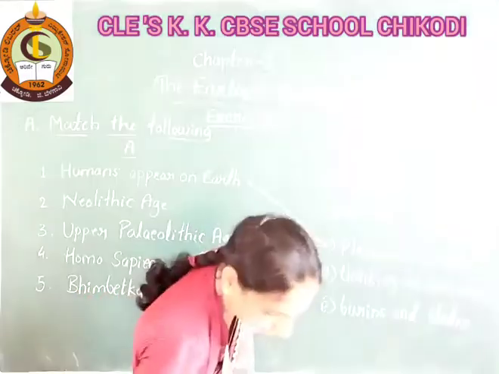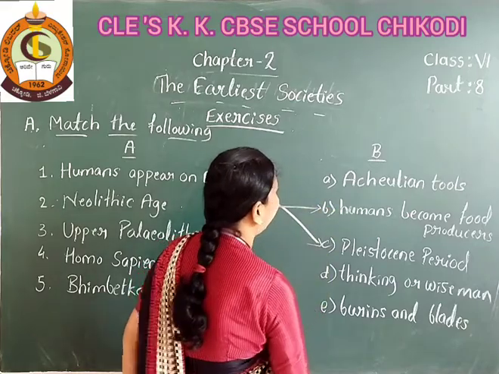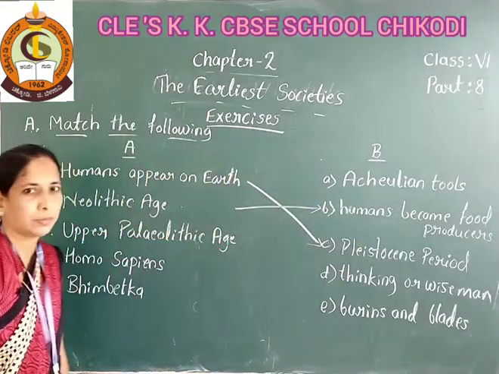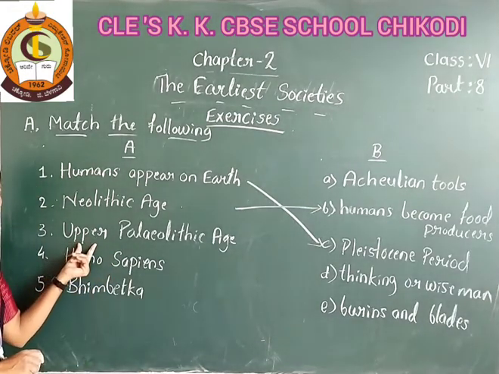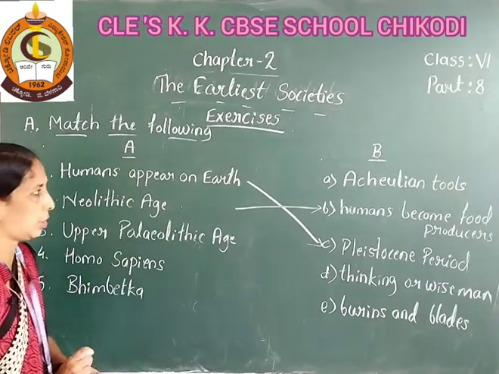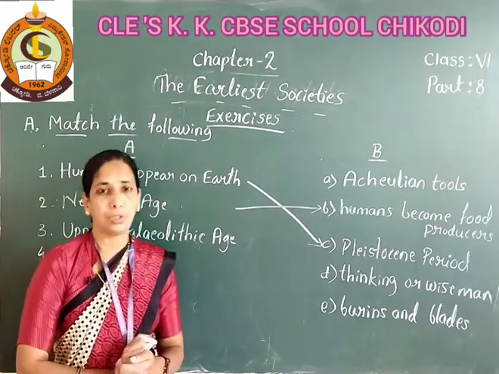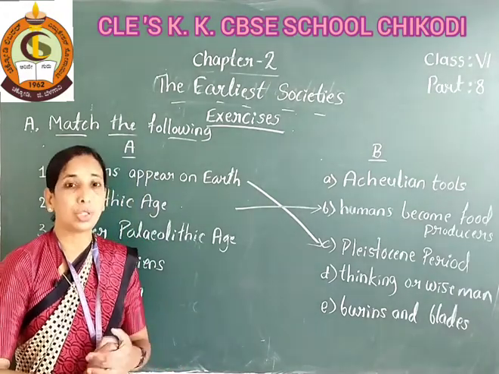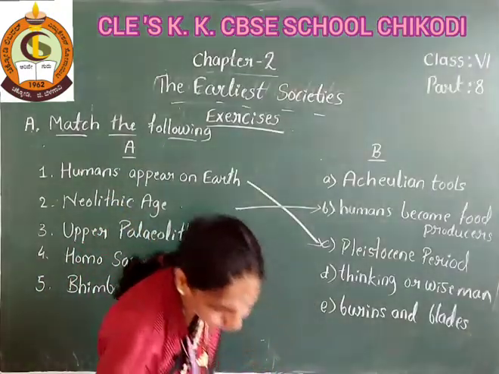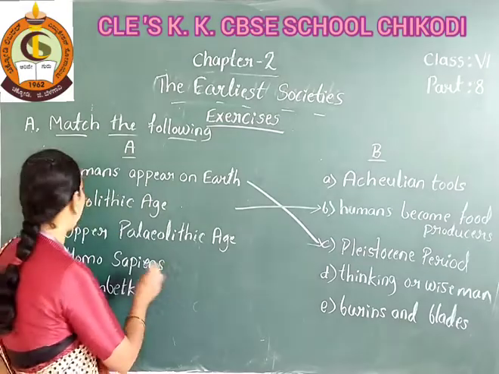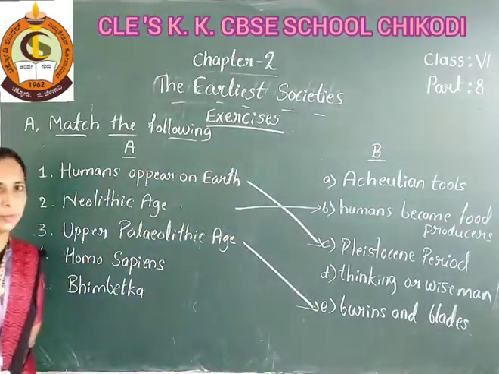The right answer here is humans became food producers. Next, the third question, Upper Paleolithic age. In the Upper Paleolithic age, humans used some tools, and those tools are burins and blades. So the tools here are burins and blades.